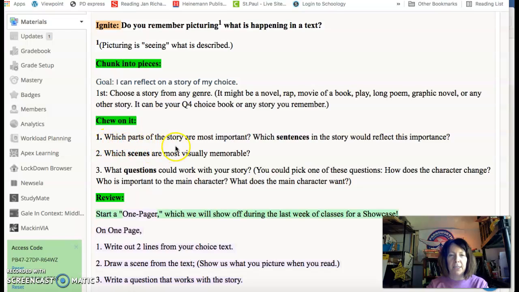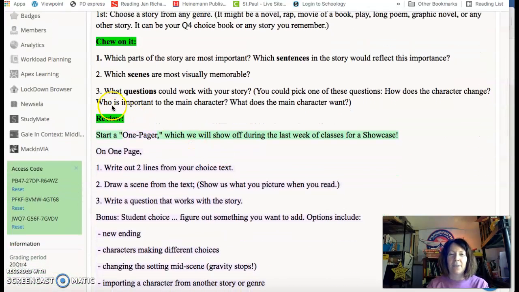Chew on it. One, which parts of the story are most important? Which sentences in the story would reflect this importance? Two, which scenes are most visually memorable? Three, what questions could work with your story?